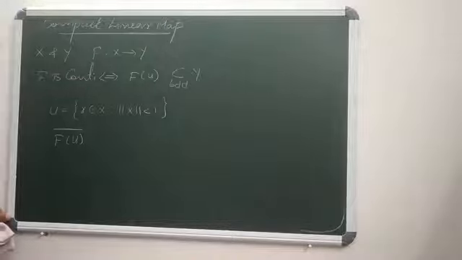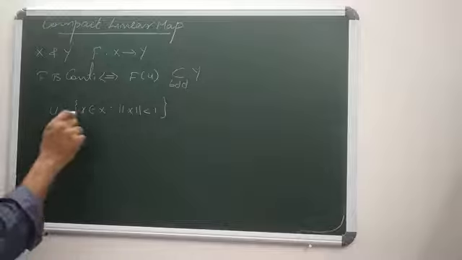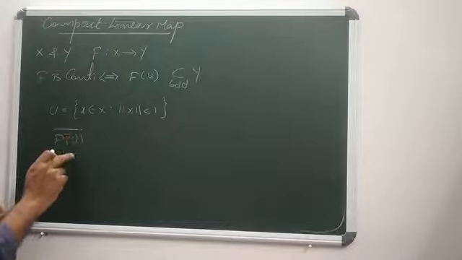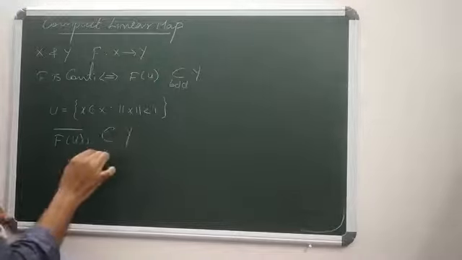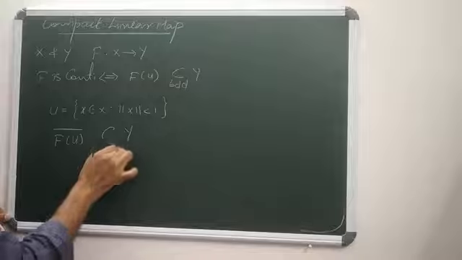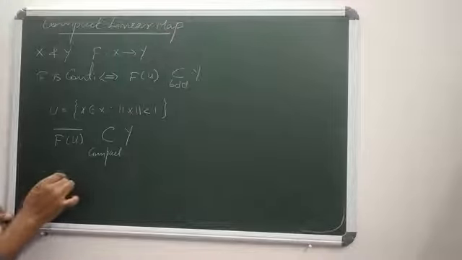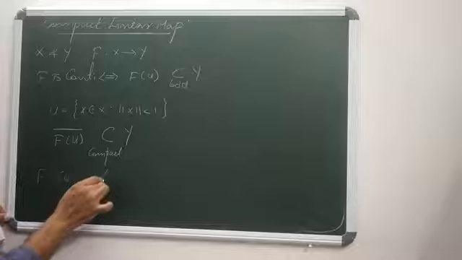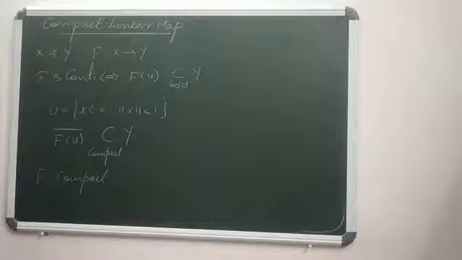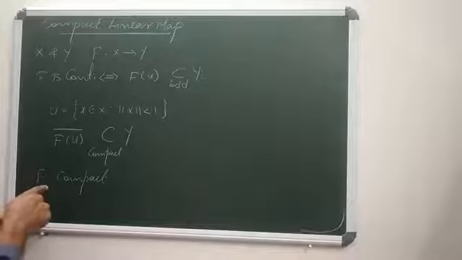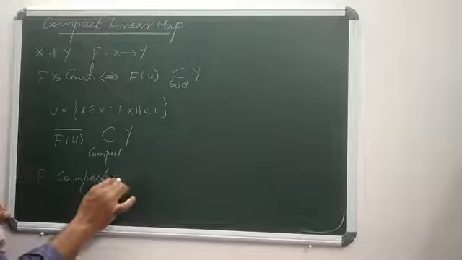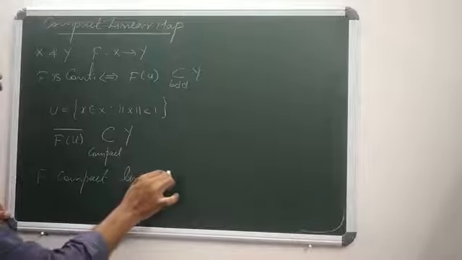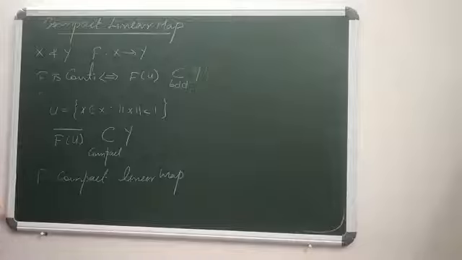That's a compact linear map if the closure of f of u is a compact subset of y. This f is said to be a compact linear map. F is a linear map, and x and y are any two normed linear spaces. Then the linear map f from x to y is said to be a compact linear map only when the closure of f of u is a compact subset of y.